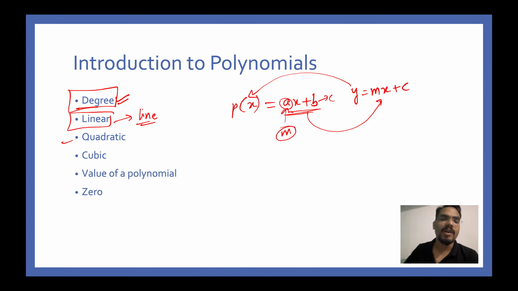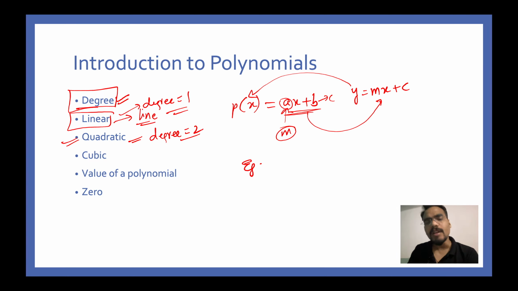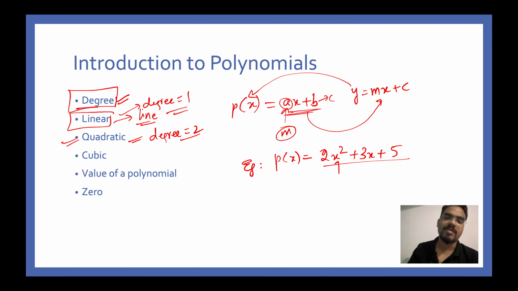Coming to quadratic polynomial. Now a polynomial having a degree of 2. In a linear polynomial, the highest degree is equal to 1. In a quadratic polynomial, your highest degree of the polynomial is equal to 2. Say for example, p of x is equal to 2x square plus 3x plus 5. So in this polynomial, your maximum power for x is equal to 2, and hence the degree is 2, and this is also called a quadratic polynomial of degree 2. In a cubic polynomial, your degree is equal to 3.